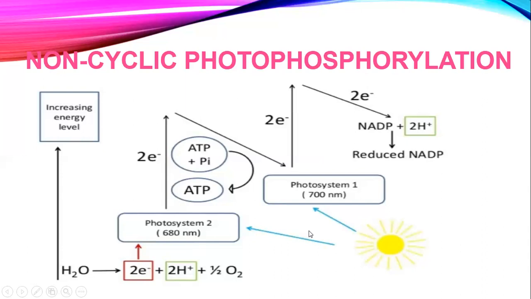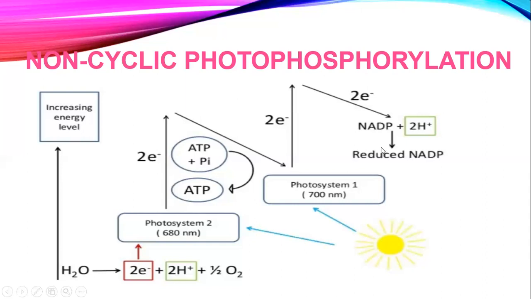Remember that whenever you are going to write about non-cyclic photophosphorylation, we have to write all those points. Even in the book they have not mentioned photoactivation here, but you have to write about photoactivation. Writing just the word photoactivation carries 1 marking point. So once again, light energy is absorbed by both the photosystems, means light energy absorbed by the accessory pigment molecules of both photosystems, passing on the energy ultimately to the primary pigment molecule.